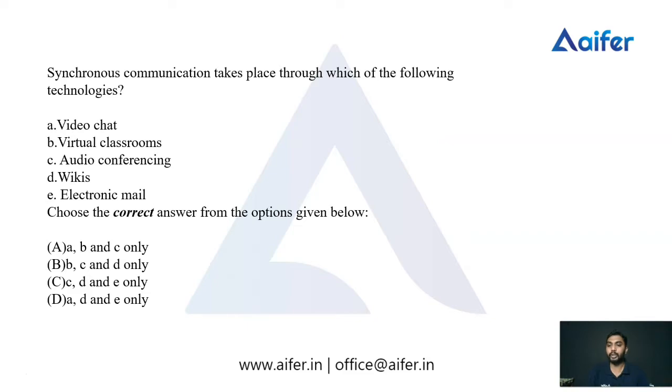First one, video chat; second, virtual classrooms; third, audio conferencing; fourth, Wikipedia or wikis; and fifth, electronic mail. So here the term is synchronous, and it is related to communication.